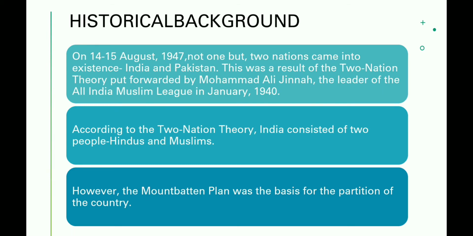Muhammad Ali Jinnah was the leader of the All India Muslim League in January 1940. According to the 2-nation theory, India consisted not of just one kind of people, but 2 peoples, that is Hindus and Muslims. However, the Mountbatten Plan was the basis for the partition of the country. Now let us know what the Mountbatten Plan is.